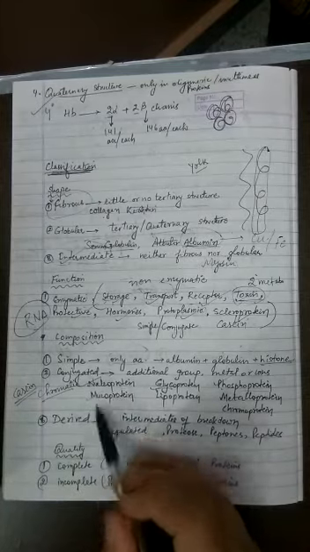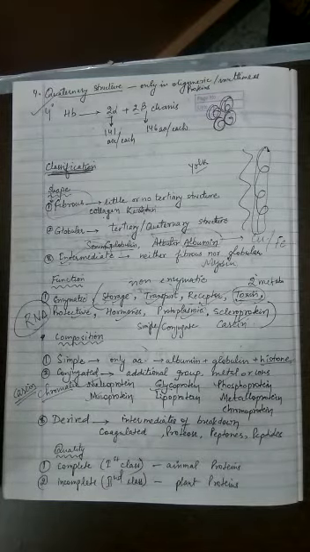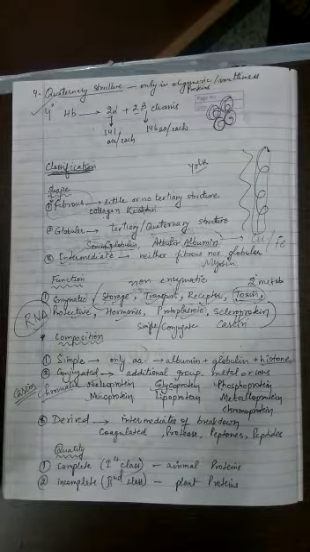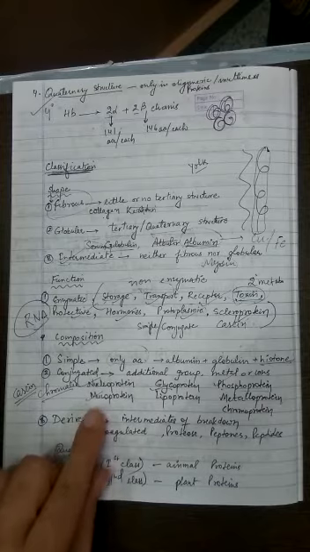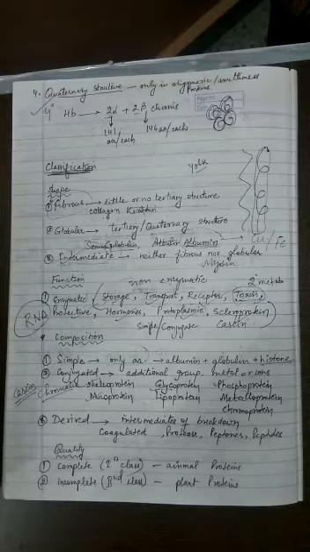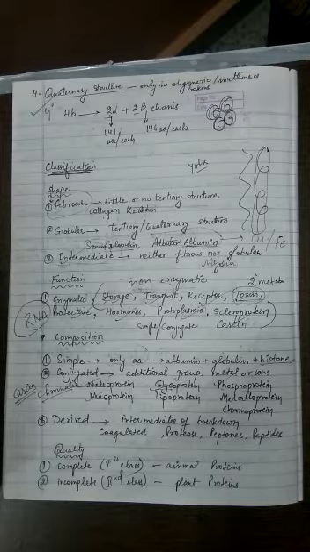In the same manner we have mucoproteins. Now what is the muco word? If you recollect your carbohydrates topic, I have told you that polysaccharides are of three types: structural polysaccharides, storage polysaccharides, and mucopolysaccharides. So the muco word is used for slippery or slimy things. So mucoproteins are those proteins which have a mucopolysaccharide attached with the protein. For example, the cell surface, or you can say membrane surface, will always have mucoproteins for maintaining moisture, etc.